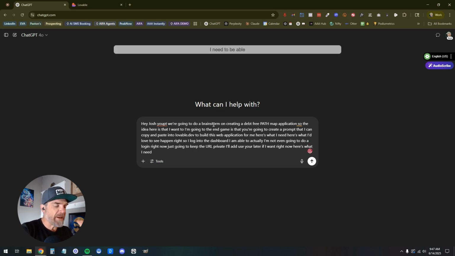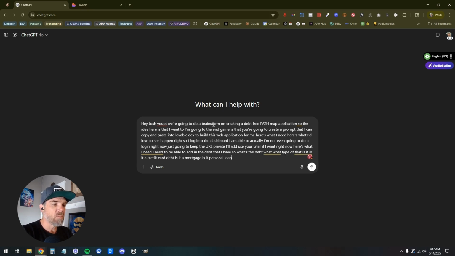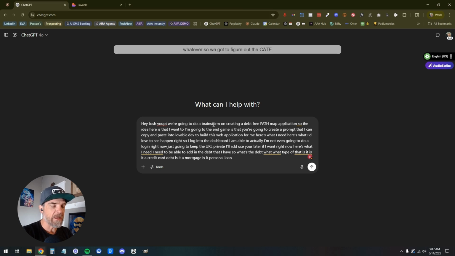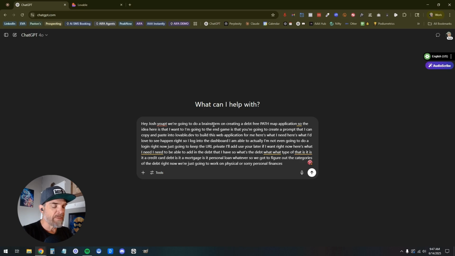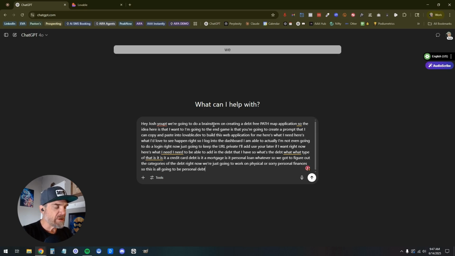I need to be able to add in the debt that I have. So what's the debt? What type of debt is it? Is it a credit card debt? Is it a mortgage? Is it a personal loan? Whatever. So we've got to figure out the categories of the debt. Right now, we're just going to work on personal finances. So this is all going to be personal debt. We need to enter in the balance, the current balance of that debt, and the interest rate for that debt.